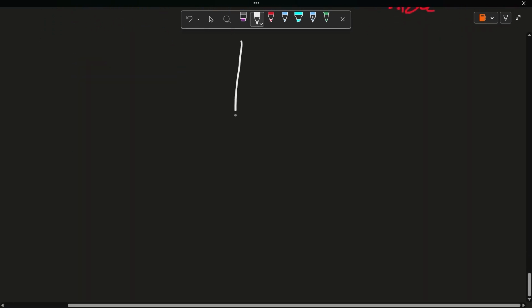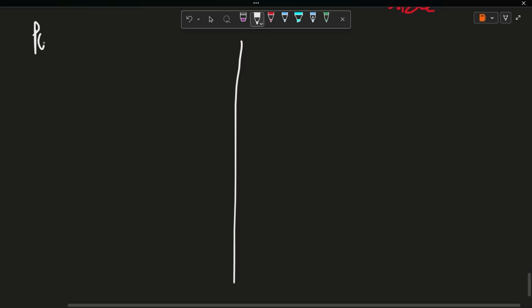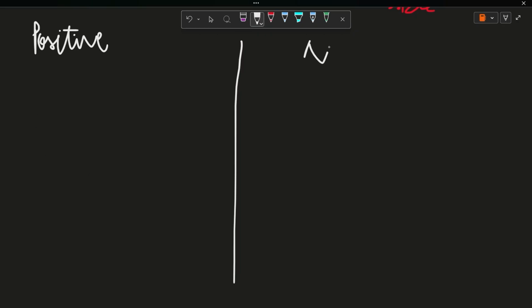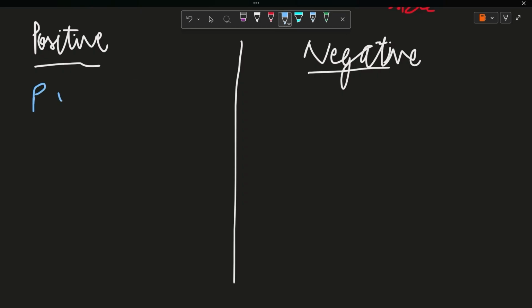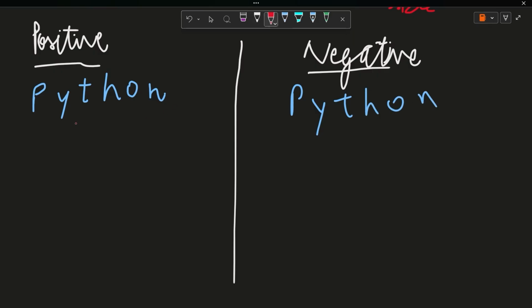See here, I will divide the page into two. We are having positive indexing, and same way we are having negative here. So we are having both the indexing, positive and negative. See here, we are having the string Python, P Y T H O N. Same way here also we have P Y T H O N. So how is the indexing taking place?